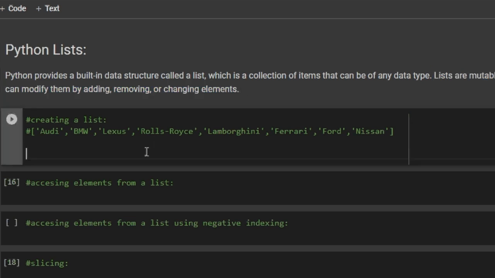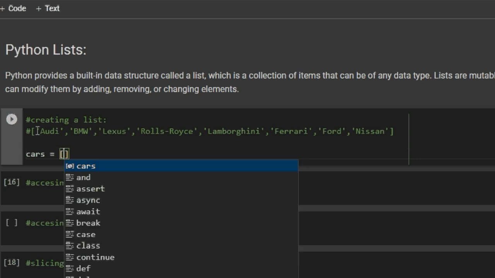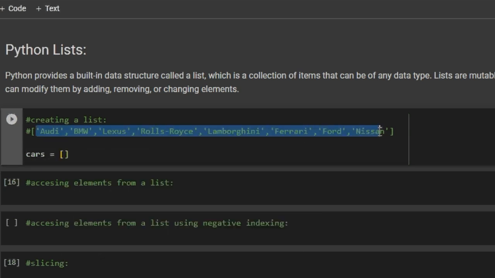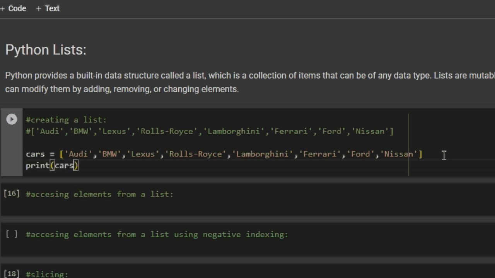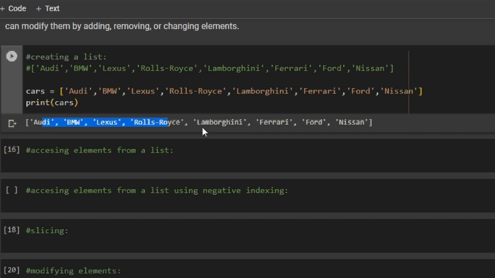Now let's see how to create a list. Here I have a few car brands, and we'll be creating a list of these. So I will write cars is equal to square brackets, lists are always in square brackets. I will copy all these car brands and paste them in the list. And now if I print cars, I can see the list of all the car brands.